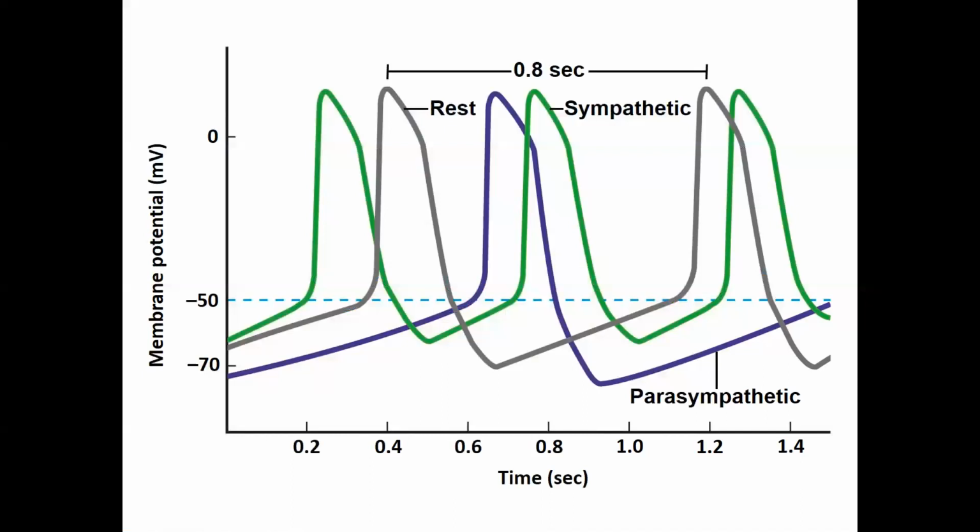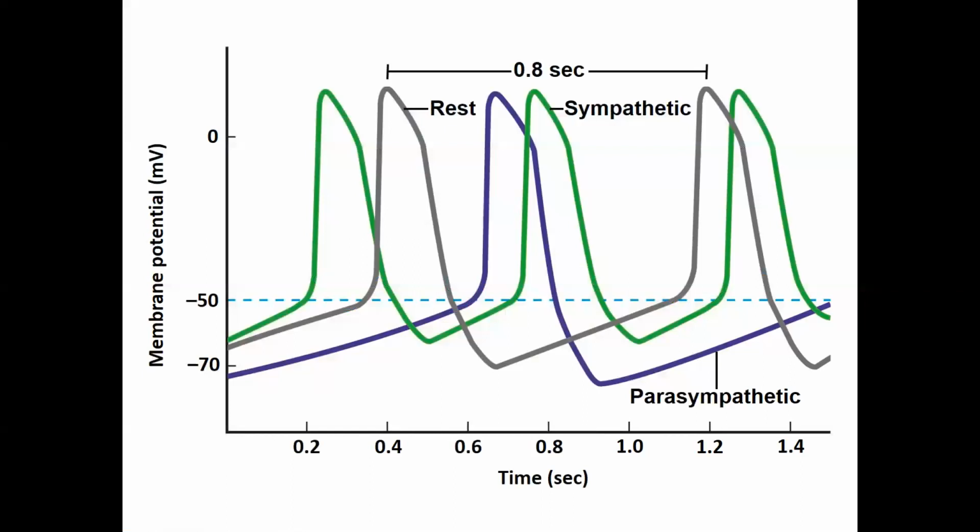Yep. So in everyone's SA node, you have action potentials being fired. Depending on if you're an athlete, if you're muscular, if you're sedentary, if you are living in a cold climate, or actually higher altitudes, this is going to change. It's also going to change throughout the day. When you wake up in the morning, your heart rate is a little bit lower.